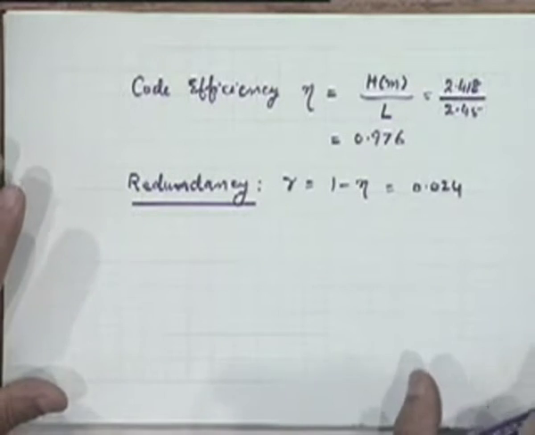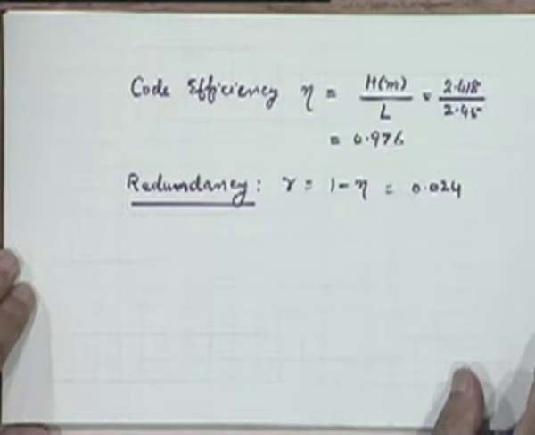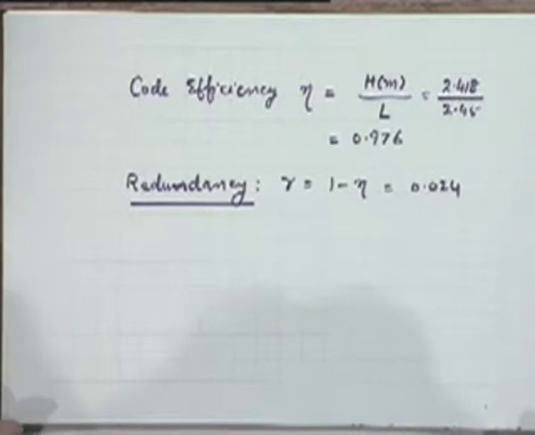So Huffman coding is a good coding procedure, and there are other such coding procedures available which can do nearly as well, but it's one of the more popular procedures because of its simplicity.